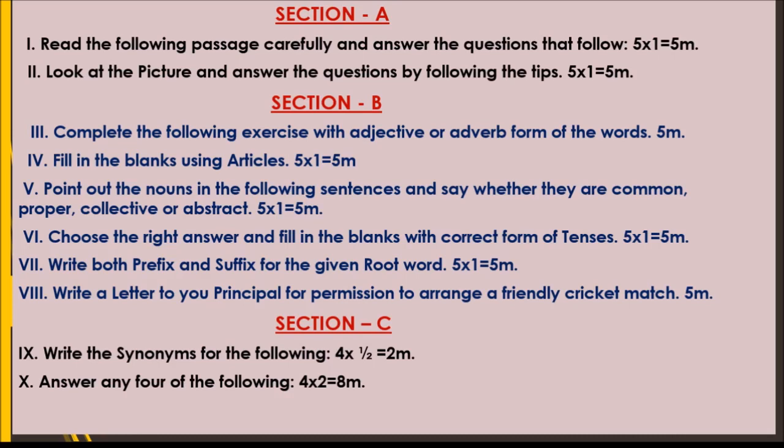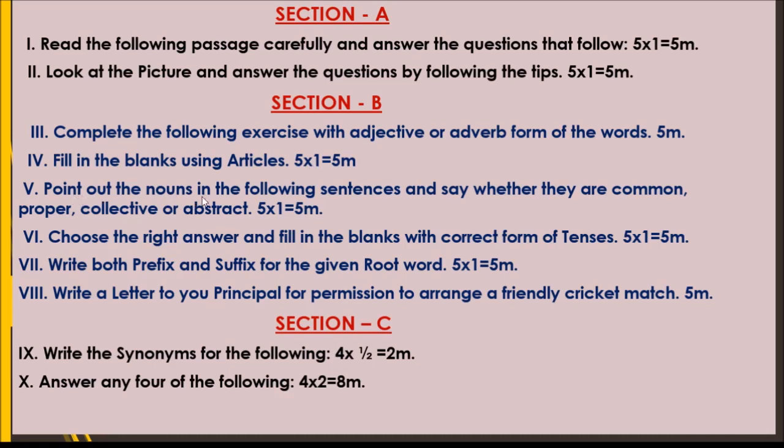So a before the consonants, an before the vowels, and the for the specific and universal facts. Okay, using the articles a, an and the, we will be giving the 5 fill-ups, and you have to fill the blanks with the right form of articles. 5 questions will be asked. Each one carries 1 mark, so 5 marks.